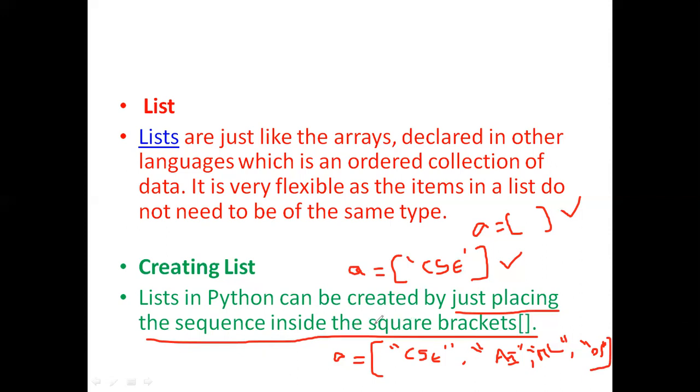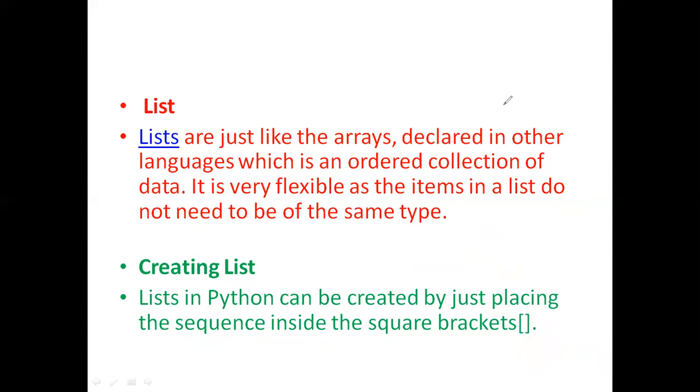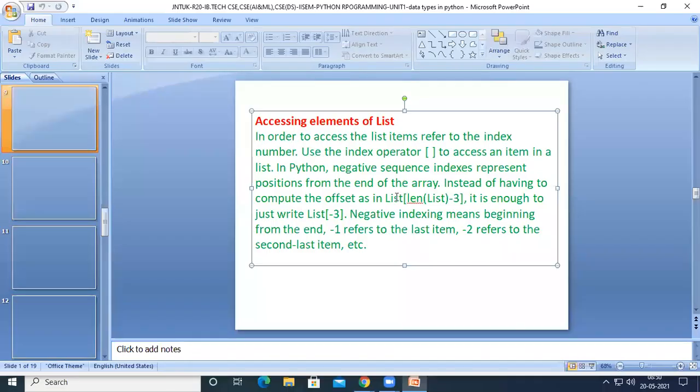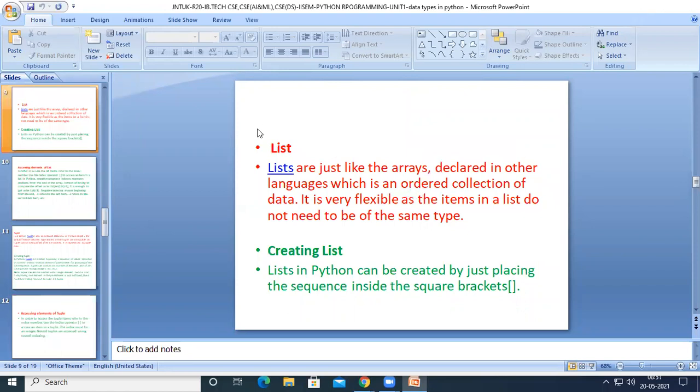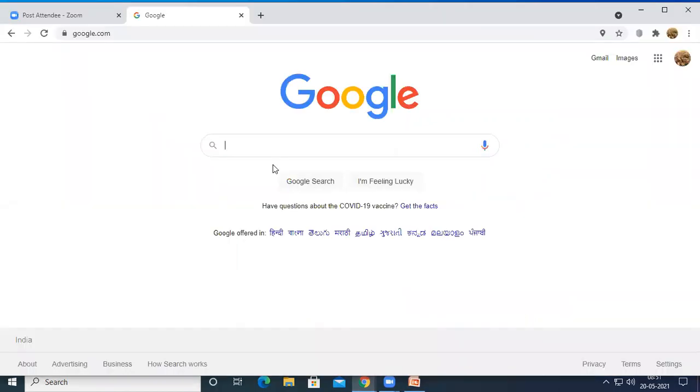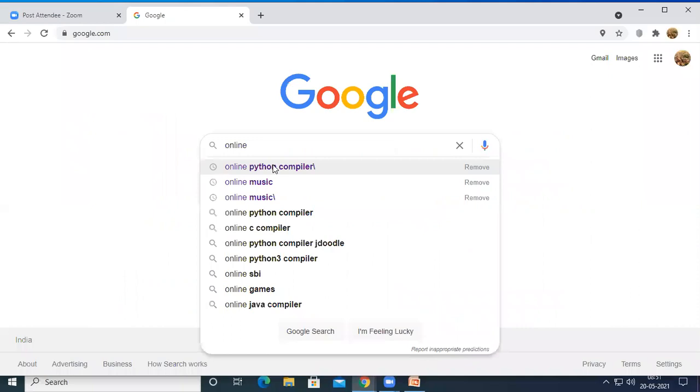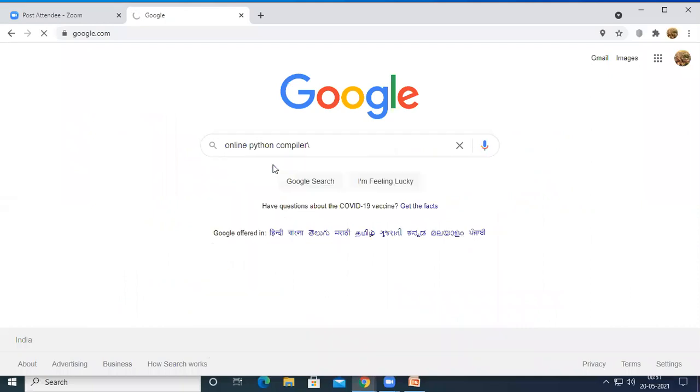So it is a list with 4 elements, right? And let us see how this list will be declared in the program. Let us work with some programs regarding this list, and we can later move on to the next points under the concept of list. So for doing programming, I am going to consider the online Python compiler.